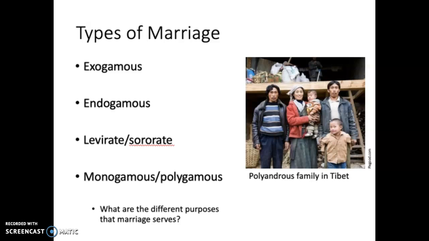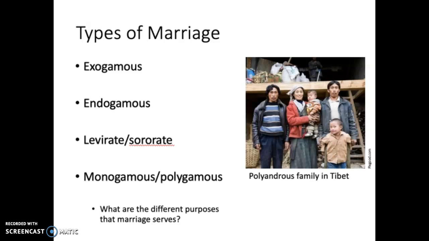Polyandry is much less common, but it is practiced in some cultures. So in Tibet, for example, there's a tradition, not universally practiced, but it's possible that a woman would have multiple husbands. When you hear that, if it seems very strange at first, you probably have some initial assumptions. One of my initial assumptions would be that women are in control in Tibet, or women have more status than men in Tibet, and that's why they might practice polyandry. And that's not necessarily the case. There could be a lot of different reasons for it.